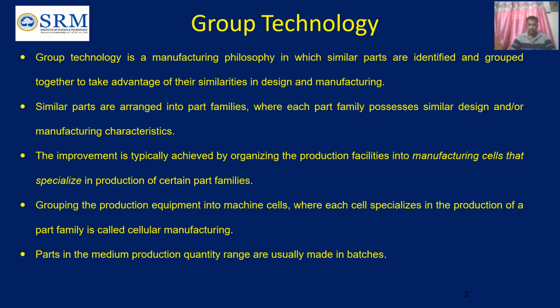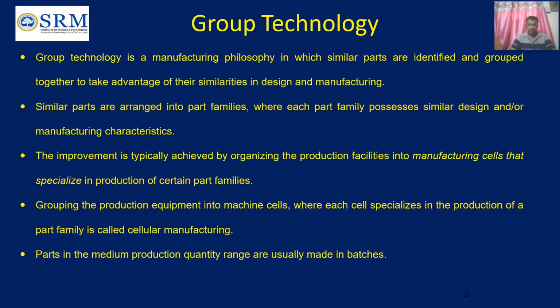Group technology is a manufacturing philosophy in which similar parts are identified and grouped together to take advantage of their similarities in design and manufacturing. Similar products are arranged into part families, where each part family possesses similar design and/or manufacturing characteristics. The improvement is typically achieved by organizing the production facilities into manufacturing cells that specialize in production of certain part families. So grouping the production equipment into machine cells, where each cell specializes in the production of a part family, is called cellular manufacturing.